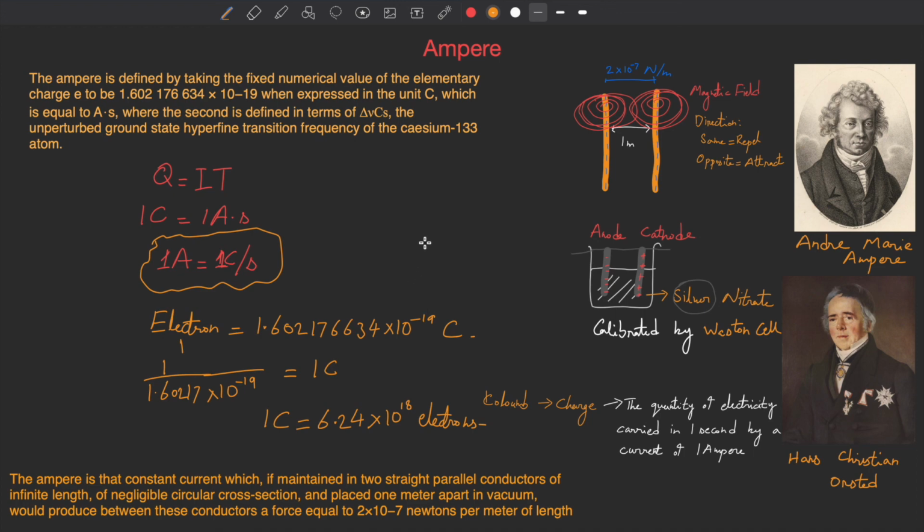Just a sneak peek for the next Kelvin video. The history of temperature is very huge, so I'm going to divide the whole video into two parts.